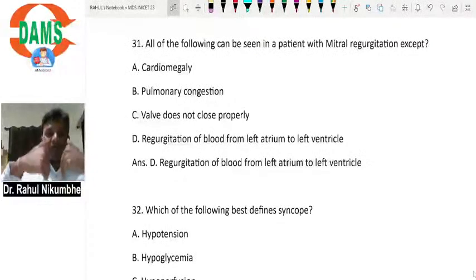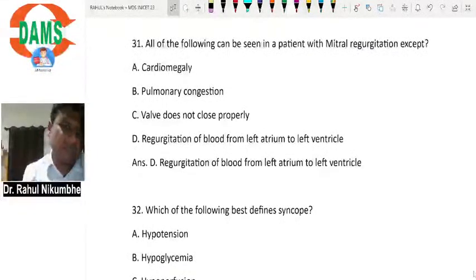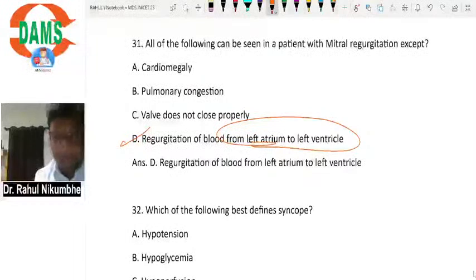This is mitral valve. What is the problem in mitral regurgitation? This valve is opening in opposite direction. So what is happening? This is left atrium, mitral valve, left ventricle. Normally when left ventricle contracts, mitral valve closes like this. But now when left ventricle contracts, this valve is opening in opposite direction. So blood will enter in left atrium. So sentence is correct, valve does not close properly. Regurgitation of blood from left atrium to left ventricle, no, opposite should be there. Blood is traveling from left ventricle to left atrium.